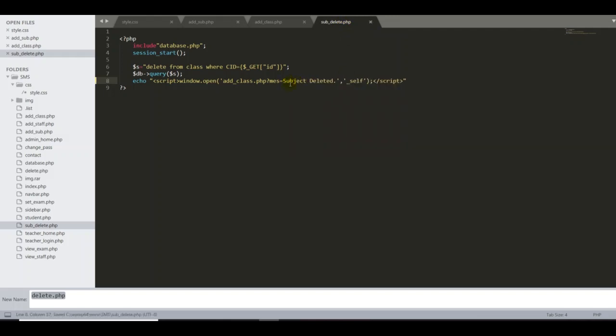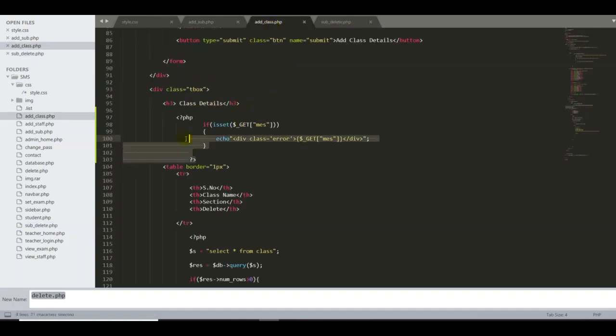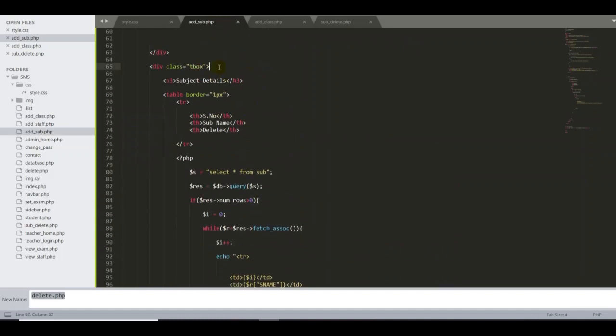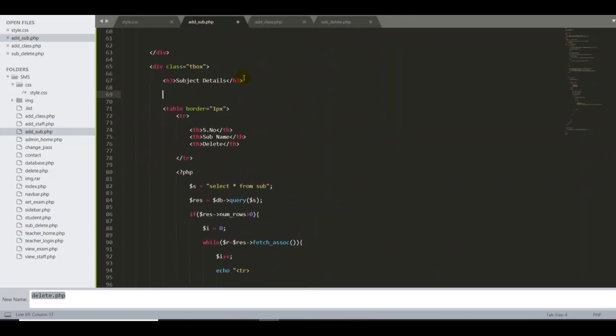Control S to save. But here, delete from where? Not from class, it's from sub where sid. Everything is similar, with no more changes. The only thing, guys, is that you have to copy this entire part, go back to add subject, and under the table box in this section, put it here.